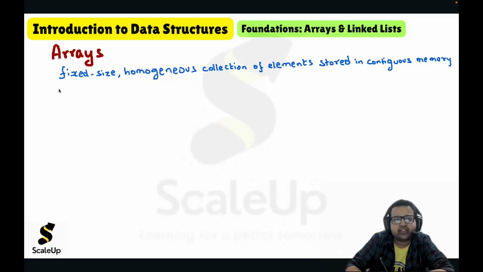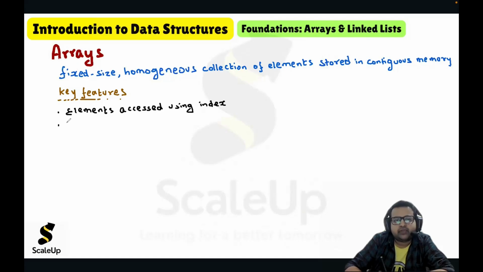If I talk about key features of arrays, there is a concept of index, and elements of the array are accessed using index. So in array, elements are accessed using index. And since we are using index, the access is very fast and the access is random. Very fast random access. It's a very powerful property of array. Very fast random access. Big O one.